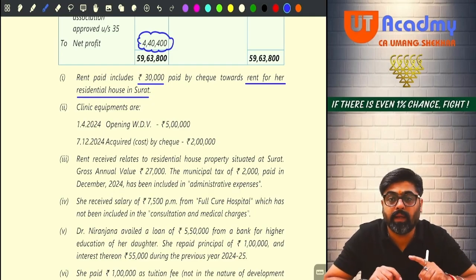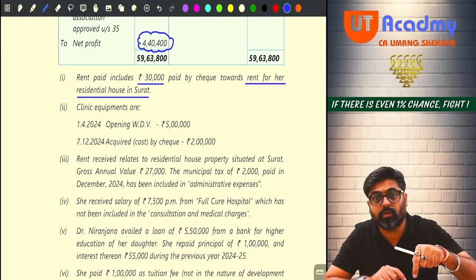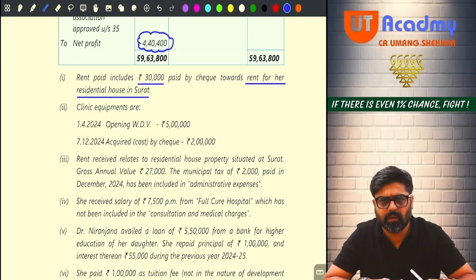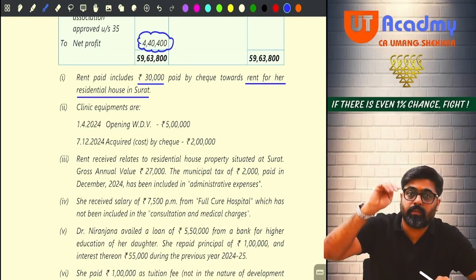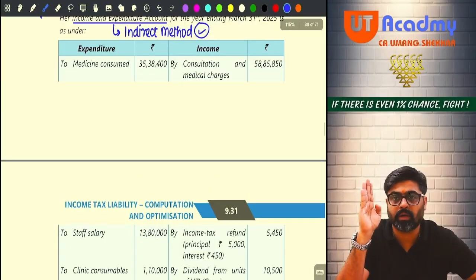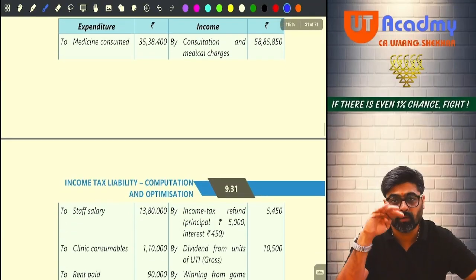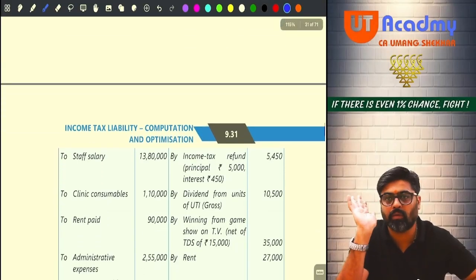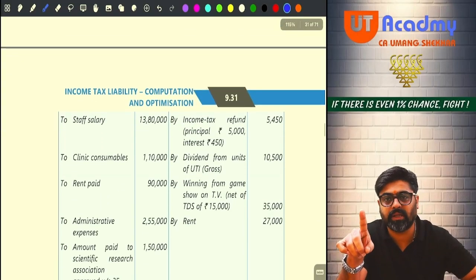Meaning she is paying rent for residence, and that 30,000 rupees is paid by cheque. That is included in the rent above. So that entire rent which is appearing there, that is not related to business. Out of that, 30,000 is personal. Will that be allowed or disallowed? Disallowed. Only the balance 60,000 will be allowed.